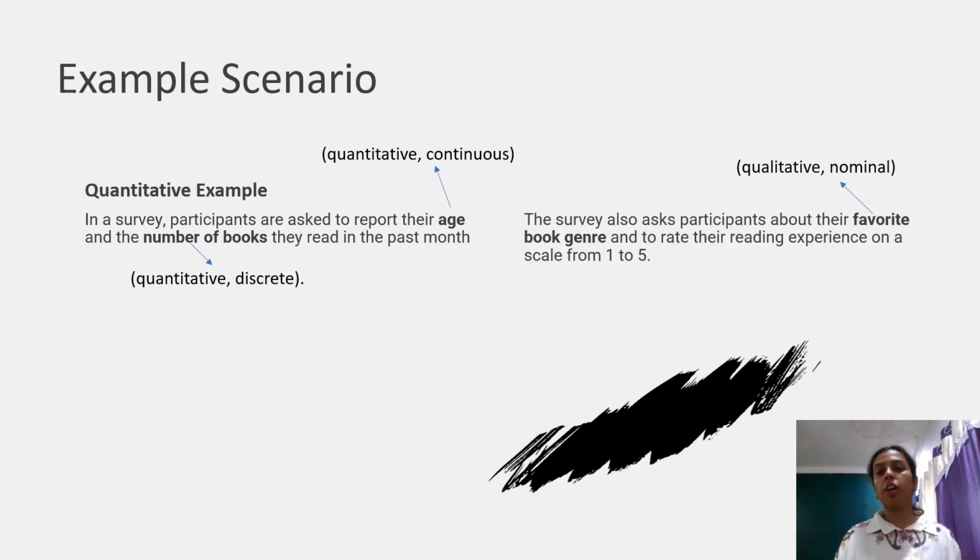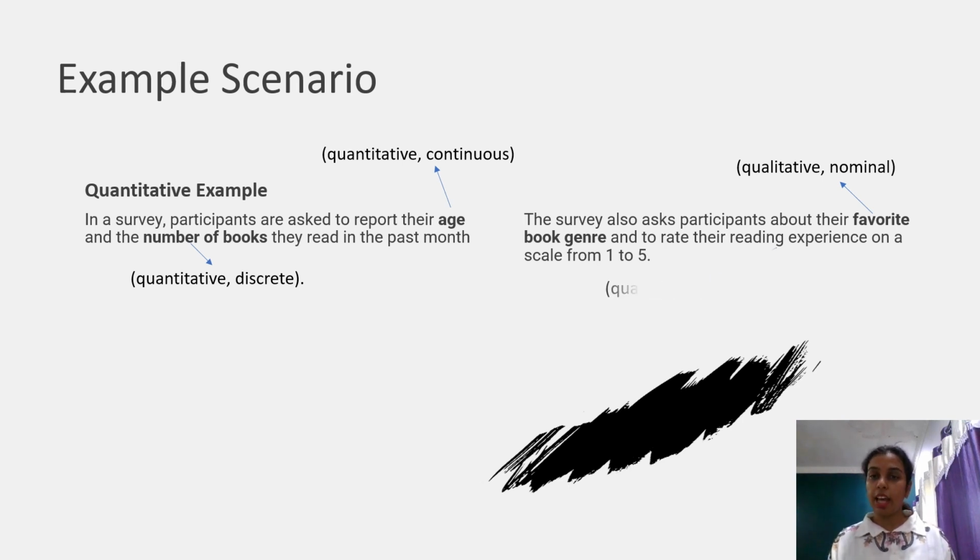Now let's talk about another example. The survey also asks participants about their favorite book genre and to rate their reading experience on a scale from 1 to 5. Here also we are talking about two different types of data. Favorite book genre will be qualitative, and book genre cannot be ranked, so it is a nominal type of qualitative data type.